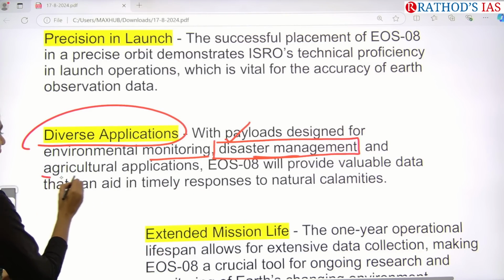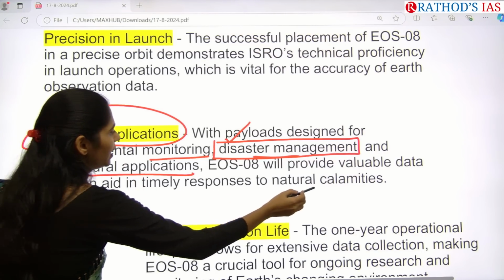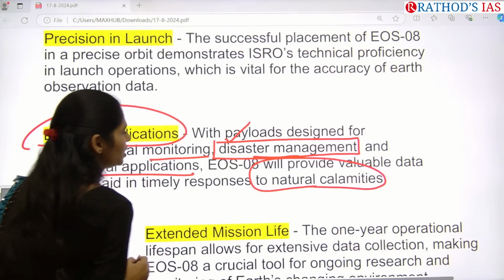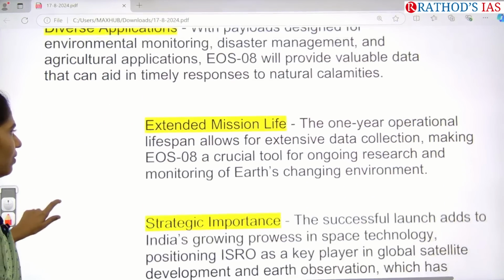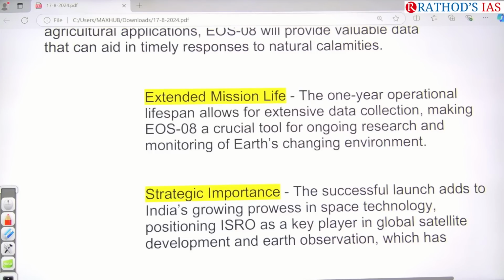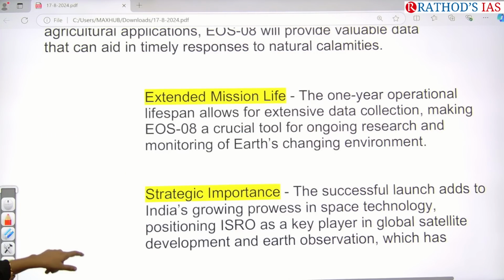And it also has agricultural applications. This EOS will provide you valuable data regarding timely natural calamities that we are going to have. And if you see, the mission life here is 1 year only. So in this 1 year, we are going to get extensive data.